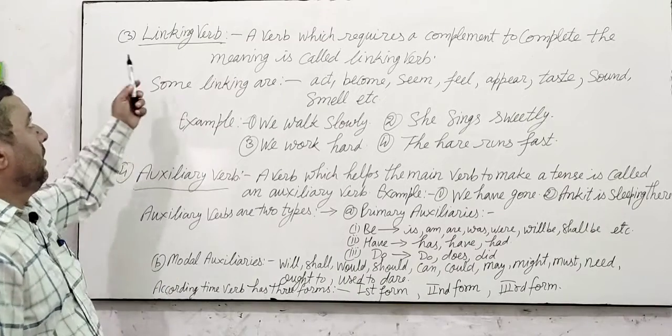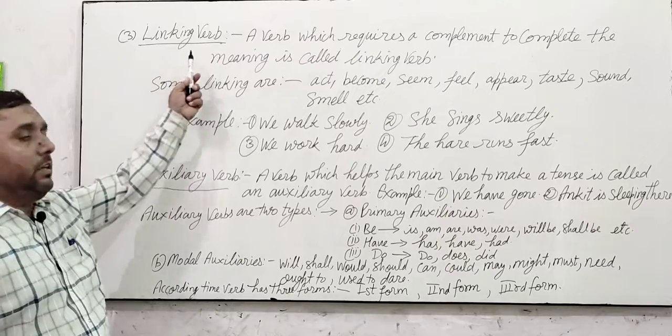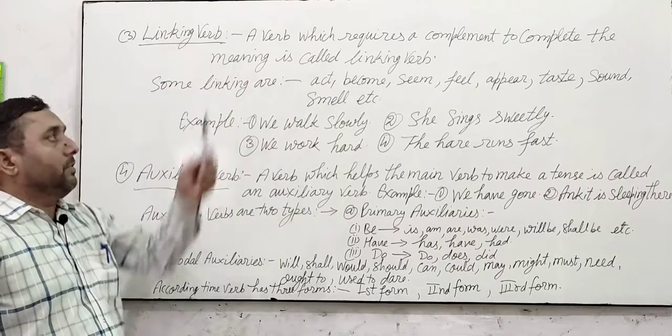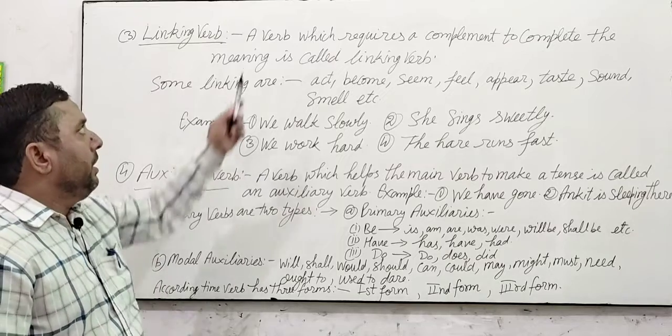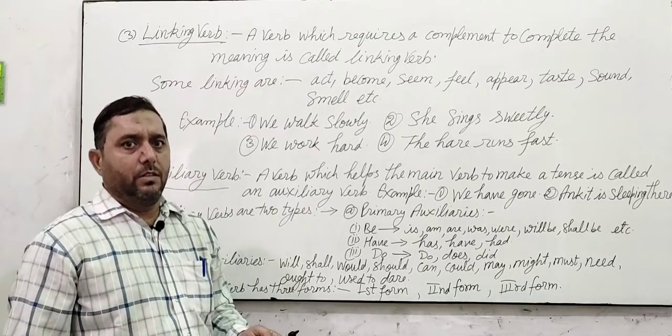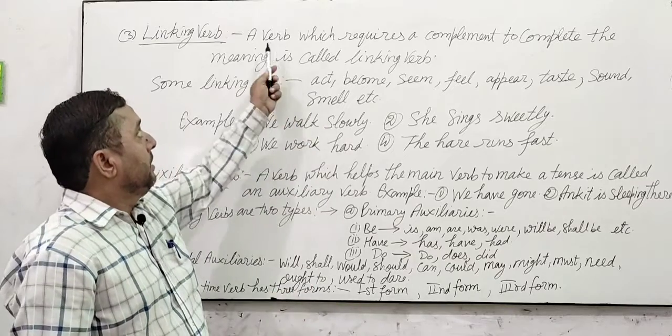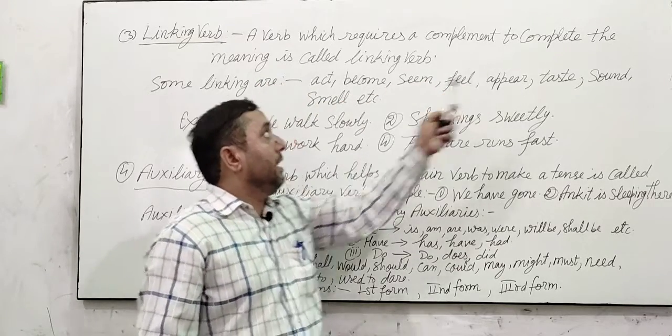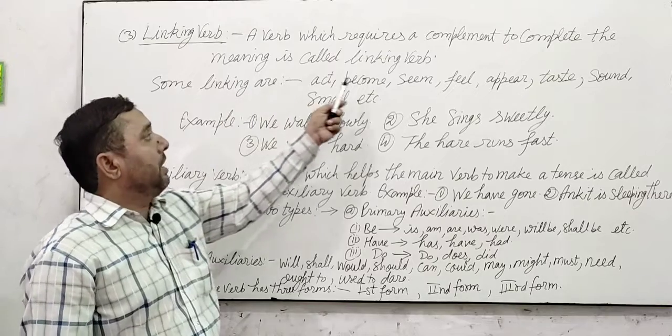Students, now the third kind of verb is the linking verb. What is a linking verb? A verb which requires a complement. Means this verb requires a complement to complete the meaning, and is called a linking verb.